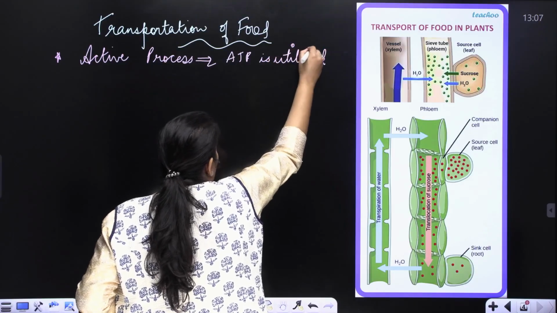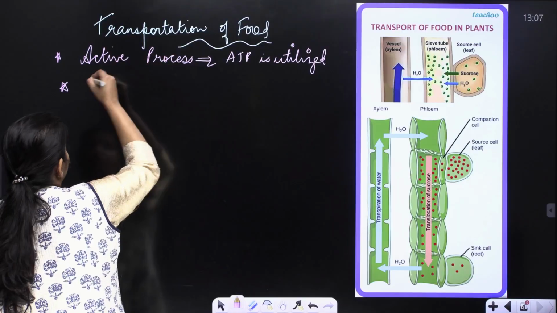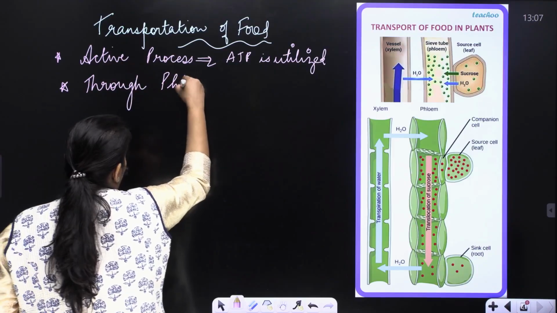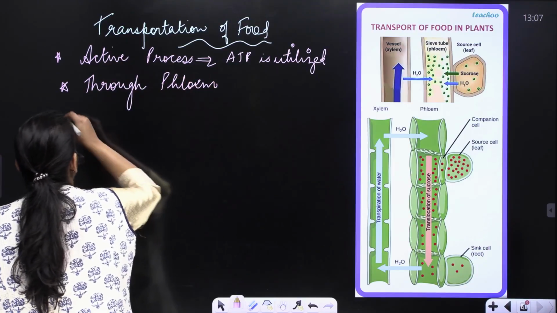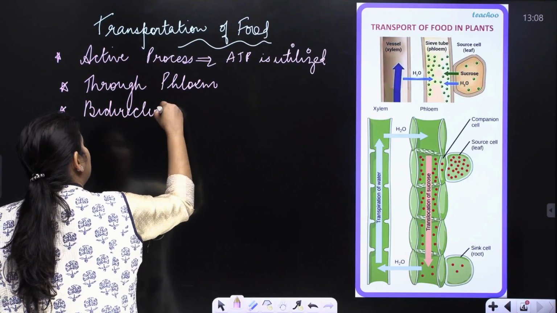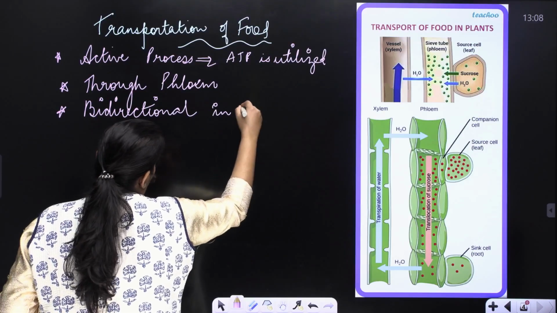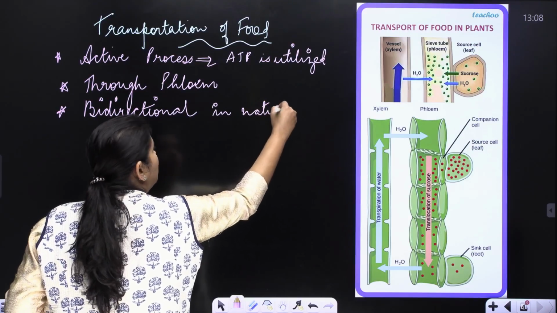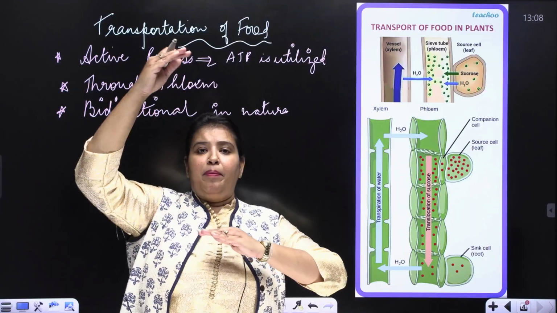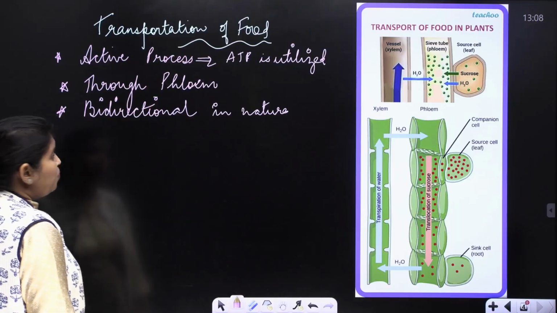The utilization of ATP takes place here. Then, secondly, this will happen through phloem, and it is bidirectional in nature. That means in both directions, the conduction of food takes place from the lower part to the upper part and from upside to downside. So in both directions conduction will happen.